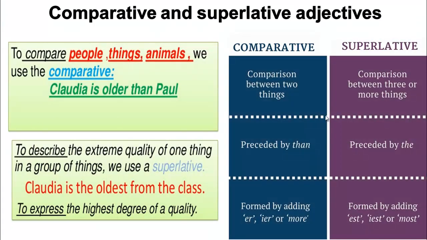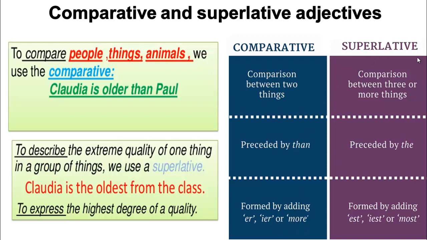Comparative, superlative. Comparative is between two things; superlative is between more than two things or persons. Comparative: comparison between two things, followed by than, formed by adding er, ier, or more.